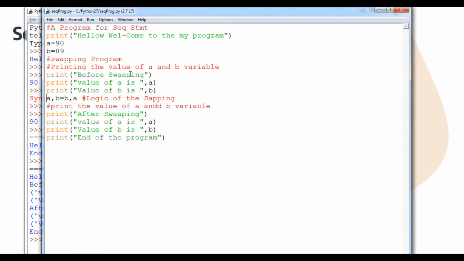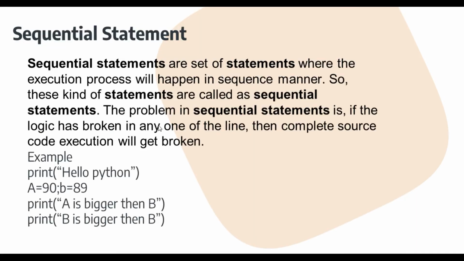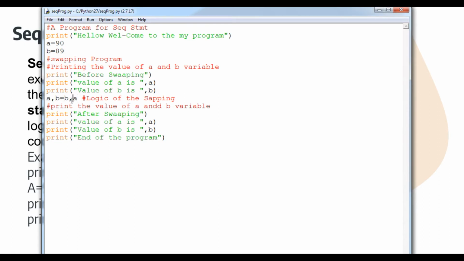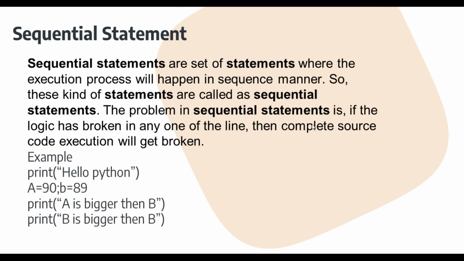In this, there is no way by which we can skip any one of the statements or a particular line of the code. So what it says, student, is that the problem in sequence statements is that if the logic is broken in any one line, then the complete source code execution will get broken. For example, I will teach you here. Suppose here is my logic which swaps the values of the a and b variables, I mean interchanges each other. Suppose this particular logic is broken down into a number of lines in a scattered way. At that time the problem may occur in a sequential statement.